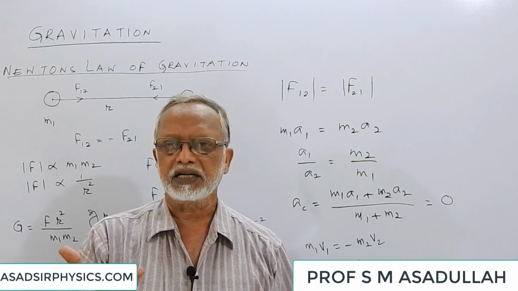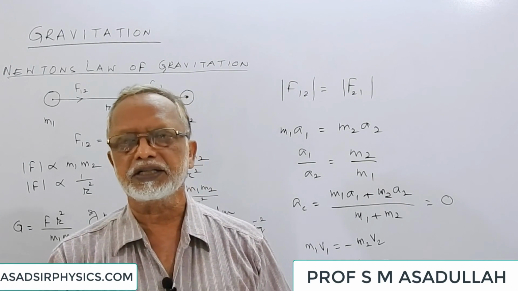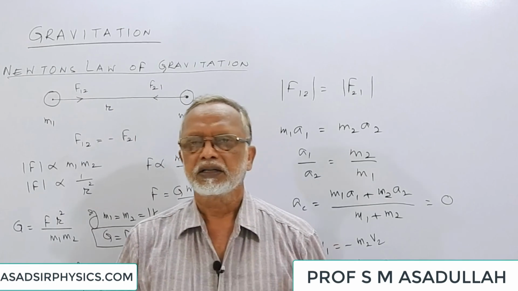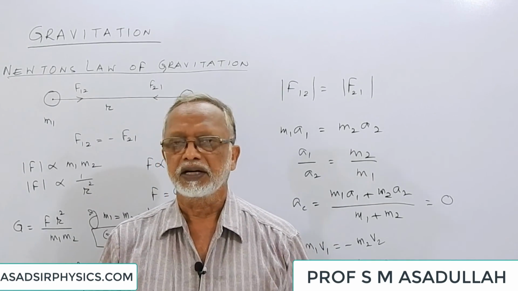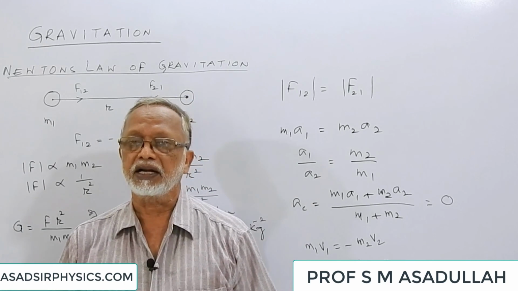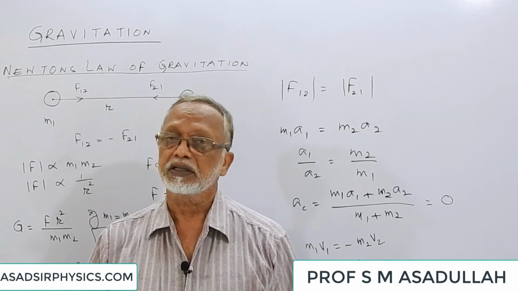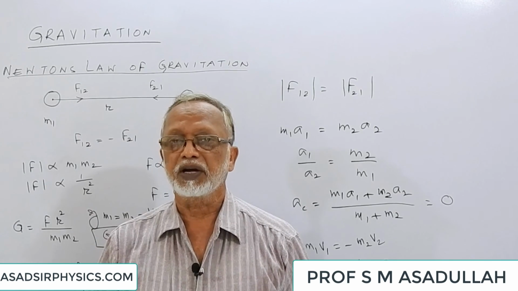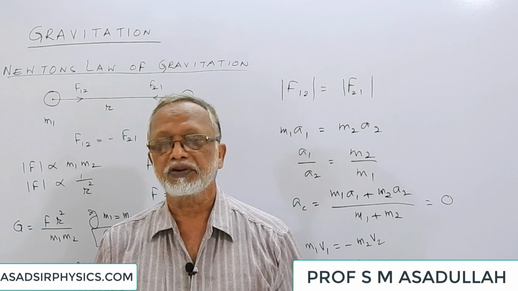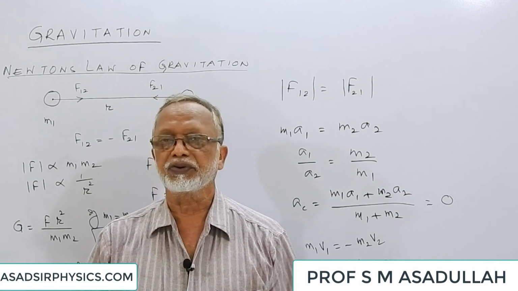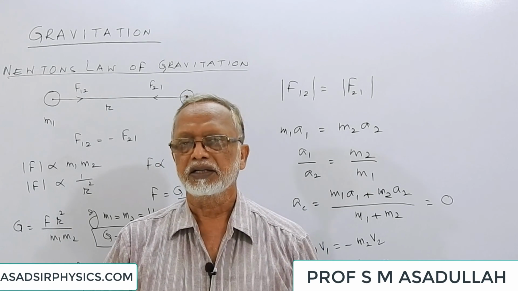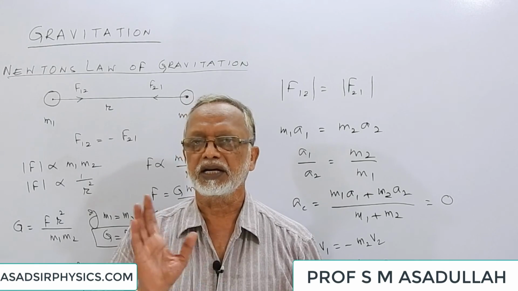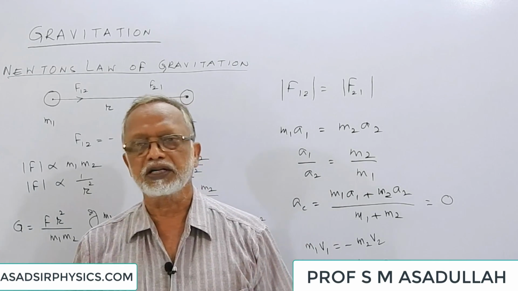Now let us extend it further. We know that if two bodies move with equal momentum, and their masses are equal, then kinetic energies also will be equal. If their masses are different, then their kinetic energies will be different. One should be having more value than the other. Which one will have more value? We know that if two bodies of unequal masses move with equal momentum, then the lighter body will have more kinetic energy. So here the two bodies are released.